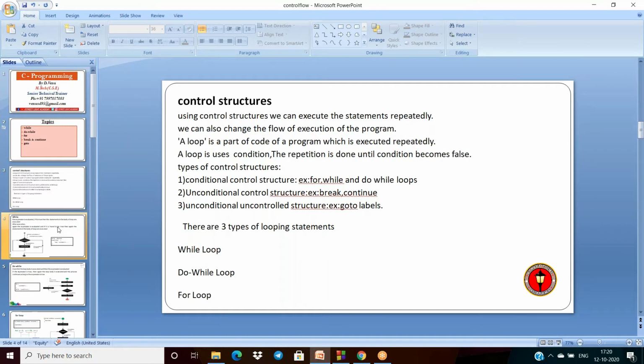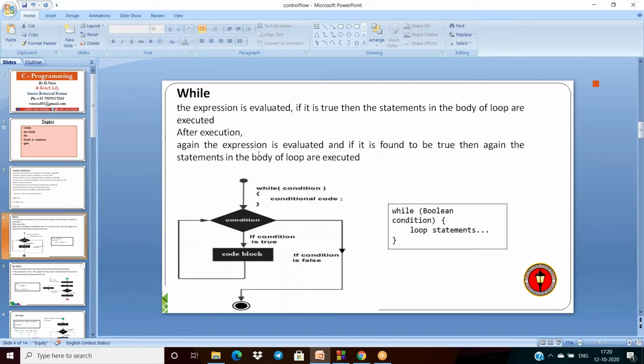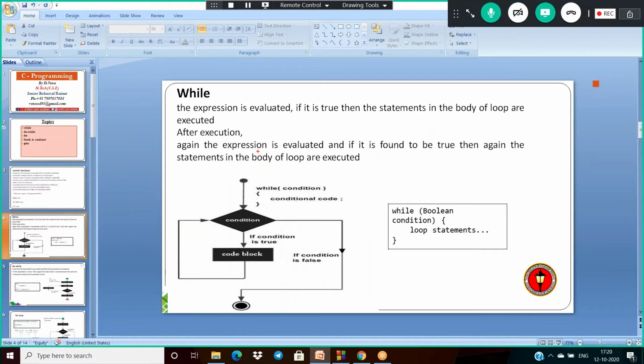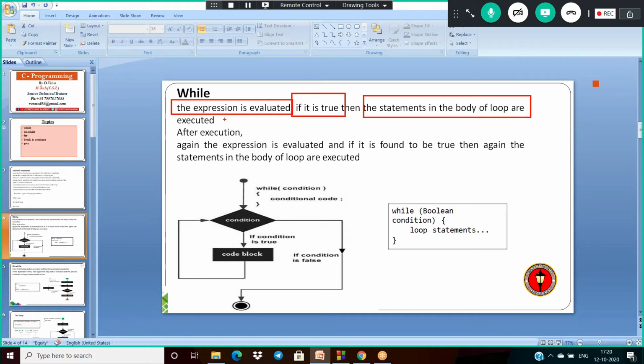Coming to the first one, while. What is while actually? While is a loop. The expression is evaluated. If it is true, then the statements in the body of the loop are executed. After execution, the expression is evaluated again, and if it is found true, the same statements are executed. Otherwise, control comes out of the loop.